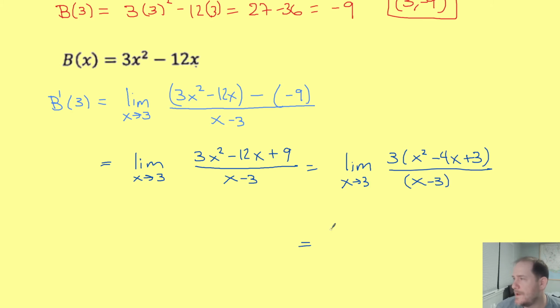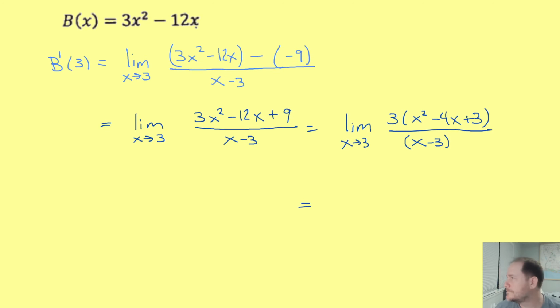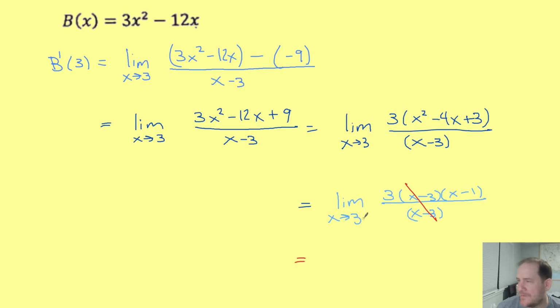And then you should probably be noticing that that is factorable. So we're now looking at the limit as x approaches 3 of 3 times an x minus 3 times an x minus 1 all over an x minus 3. So that does get these x minus 3's to cancel, which means I can now evaluate this limit by just substituting in 3. So I'll get 3 times 3 minus 1, which is just 3 times 2, which is just 6.